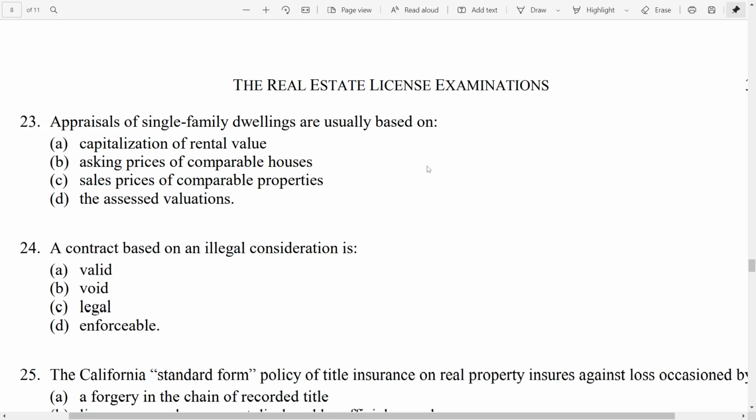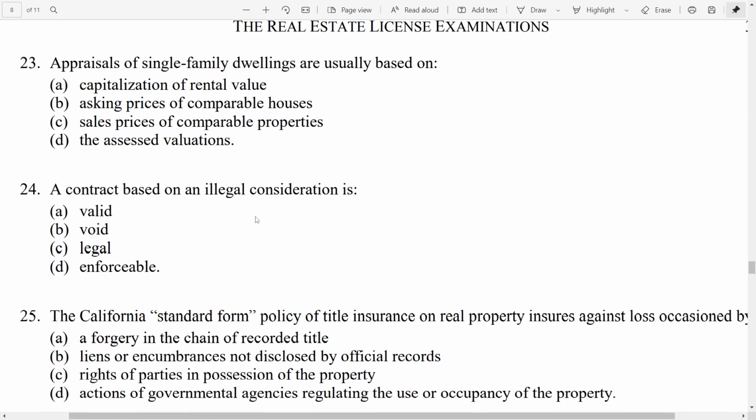The market data approach is used primarily for single-family homes and vacant lands. To use it, we look at comparable properties and the actual sales price of those comparable properties. So the answer is C, sales price of comparable properties. We actually care what a buyer purchased the property for.